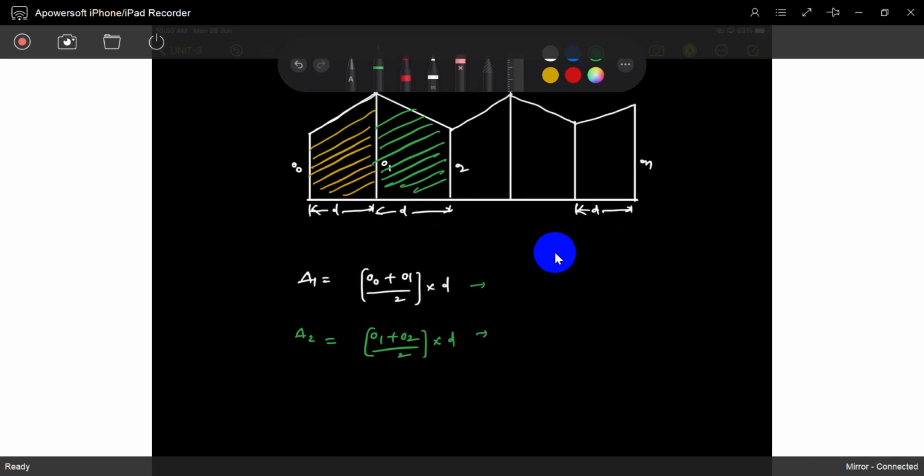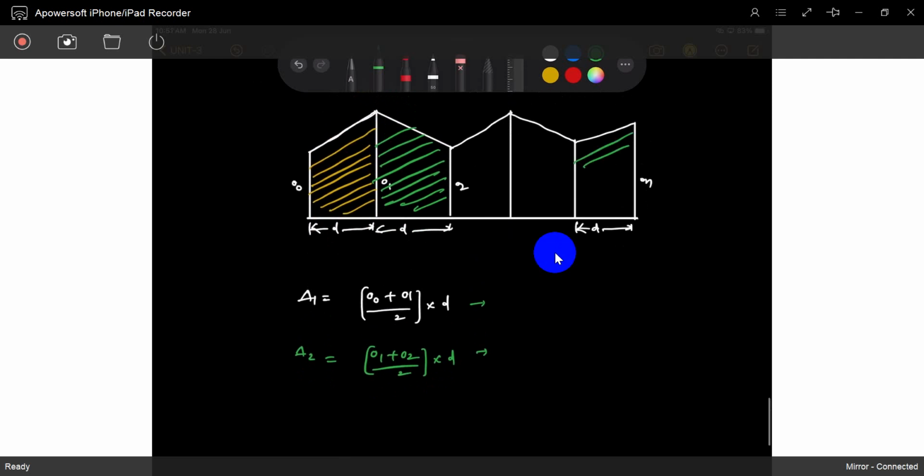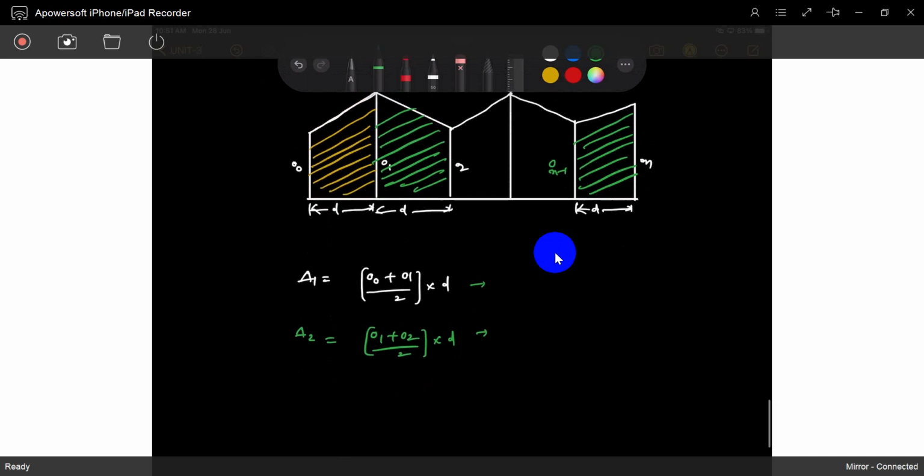Going on to the ending area, this is On minus 1, so delta n is On minus 1 plus On divided by 2, multiplied by D. That's it.